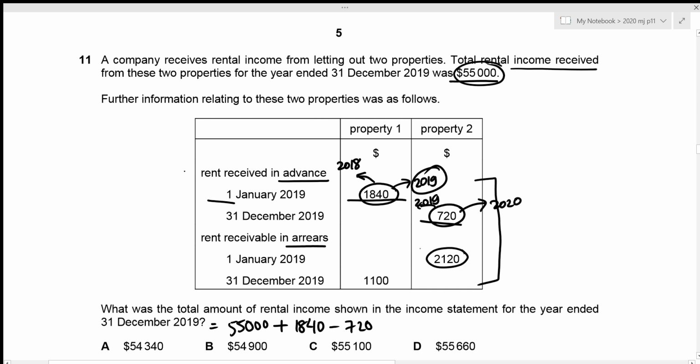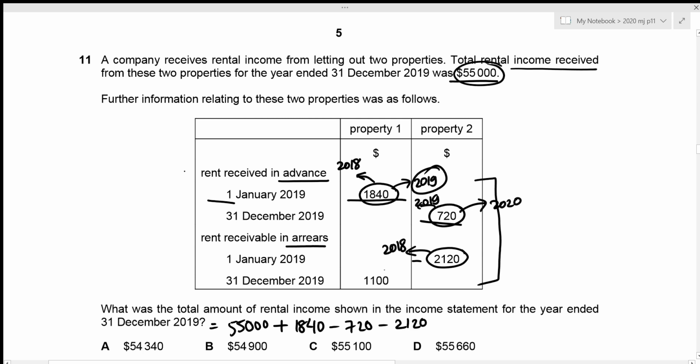So this is the arrears for the year 2018, since this is on the opening date. So this represents the amount that is yet to be paid as an expense for the year 2018. And since we're talking about the income statement for the year 2019, this should definitely not be included since this is an expense for the previous year. So I'm just going to subtract this amount of 2120.